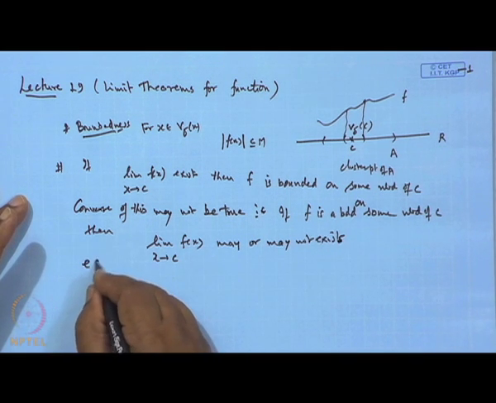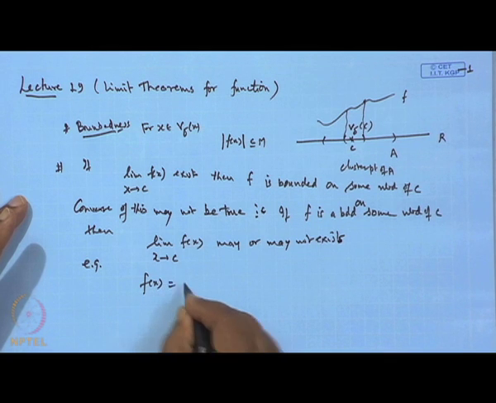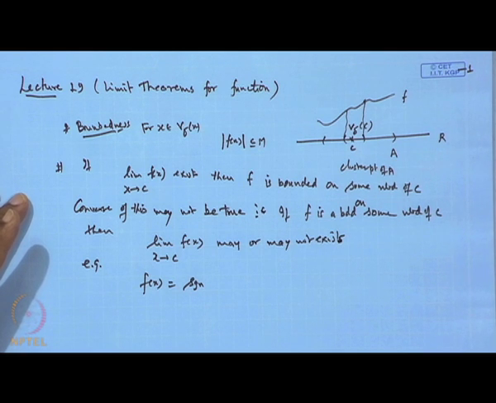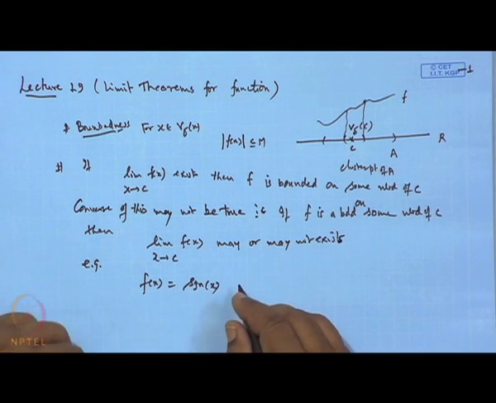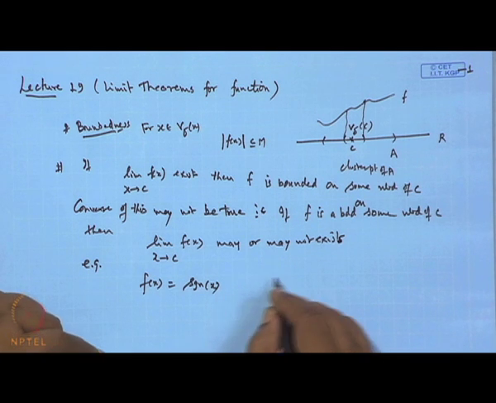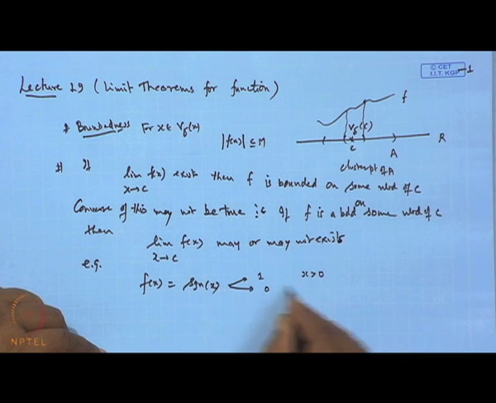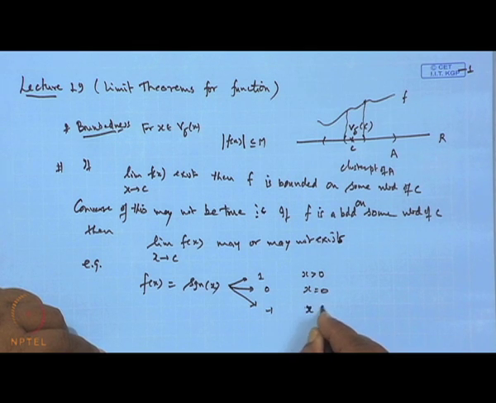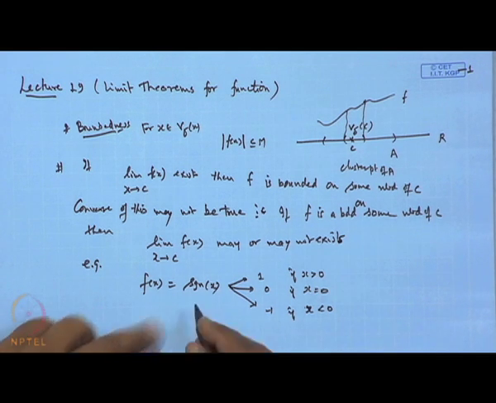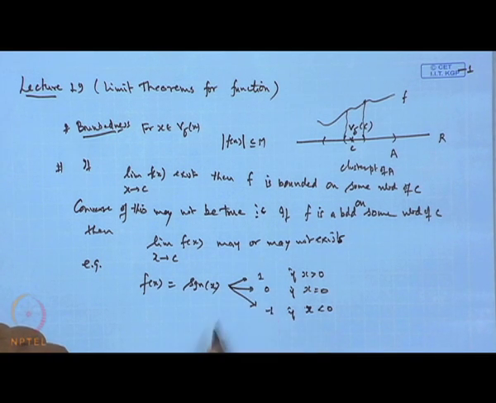For example, if we take the function f x as signum of x, which we have already discussed, signum x has the value 1 when x is greater than 0, equal to 0 when x is 0, and has the value minus 1 if x is negative. Clear? And we have seen that the range of this function is bounded.